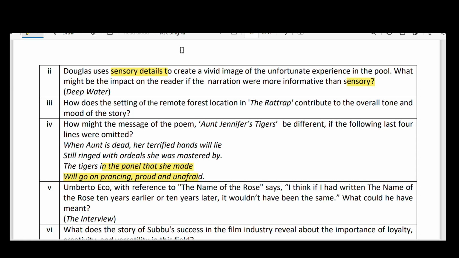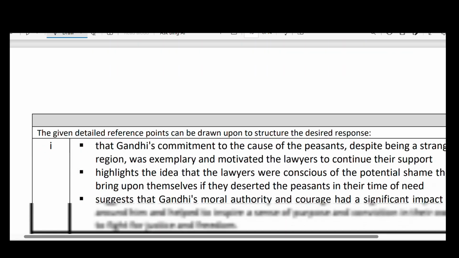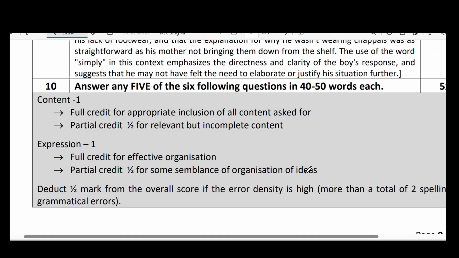Okay, can we go to the answer key? Let us. Yes, question answers. See here the content: full credit for appropriate inclusion of all content asked for, and partial credit, half, for relevant but incomplete content. Next, expression: full credit for effective organization of ideas, partial credit, half, for some semblance of organization of ideas. Deduct half mark from the overall.